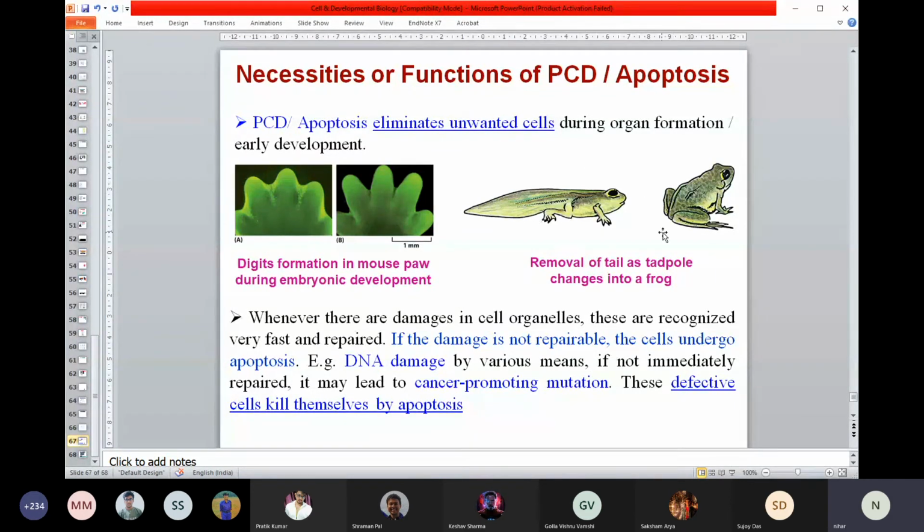You all know the tadpole. Tadpoles are born with a big tail, and this tail is gone when they become adults. This process of removing the tail is apoptosis. In the same way, if you have a pet, sometimes you see that when mice or even rabbits are first born, their legs or hands have digits that are all joined together. But as they grow older and mature, that disappears. This is a process of apoptosis. It's just a simple way to tell you what apoptosis does in your body under normal circumstances. They are continuously removing your cells.